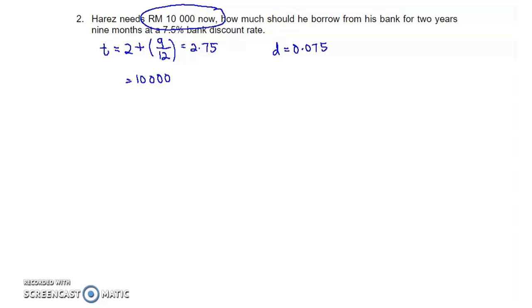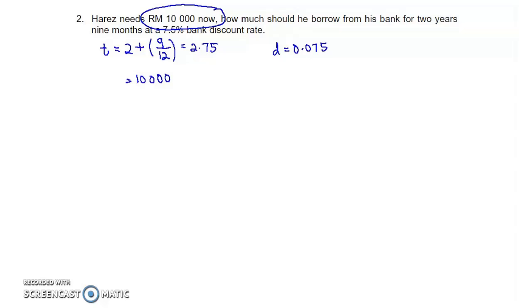Since this is a bank discount question, remember that when we borrow money from the bank using bank discount, the interest must be deducted earlier. Let's say if you borrow 1,000, you will not get 1,000, you will get less than 1,000. Why? Because the interest was deducted earlier. So Haris needs 10,000. If using bank discount, how much should he borrow so that after the deduction of interest, he will get 10,000?